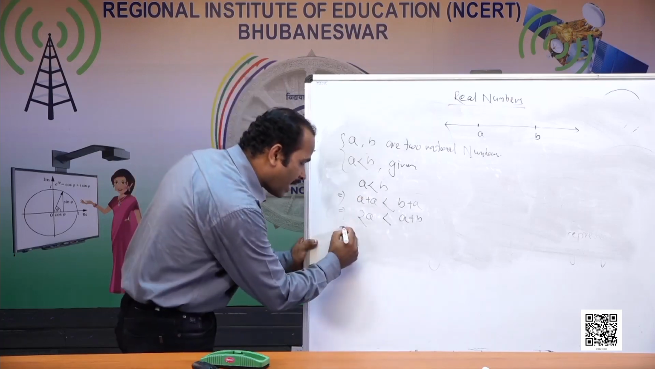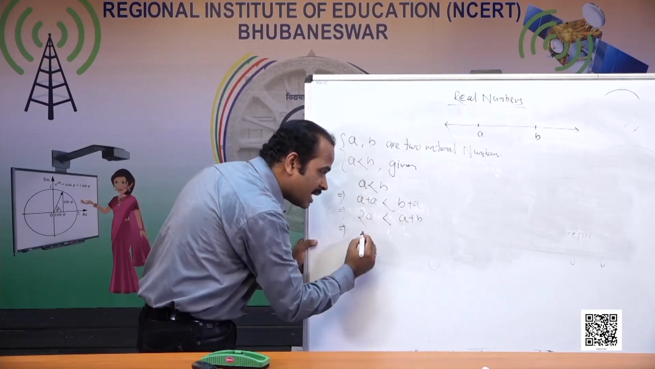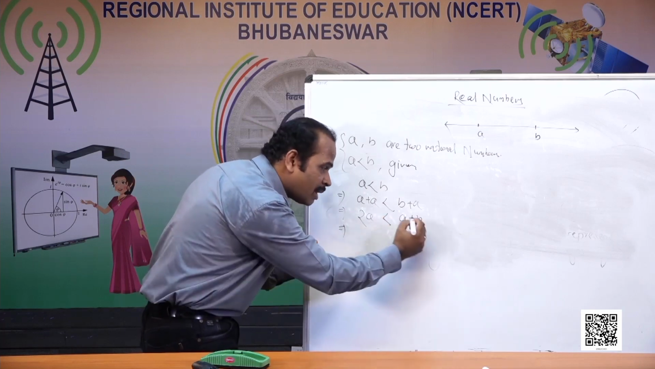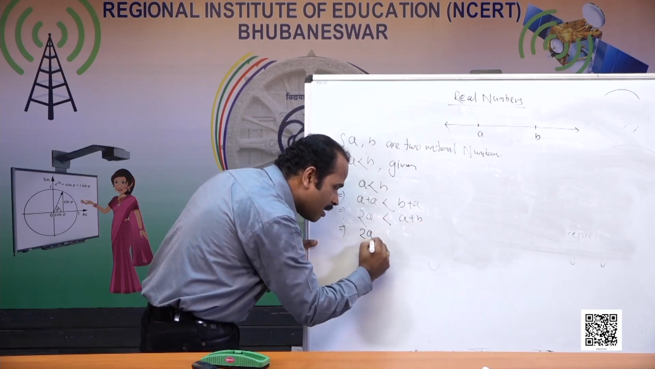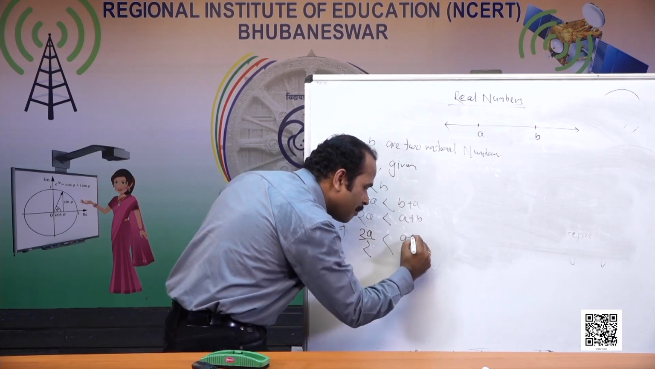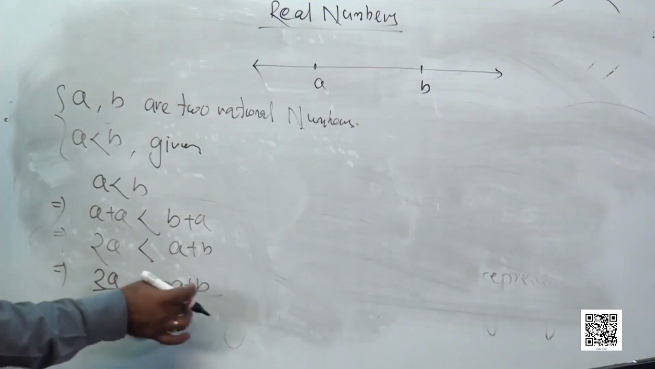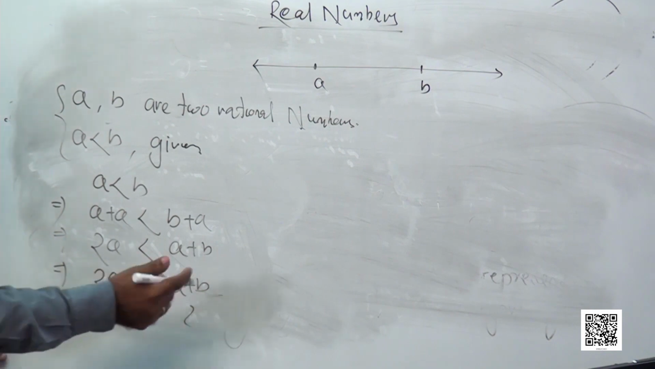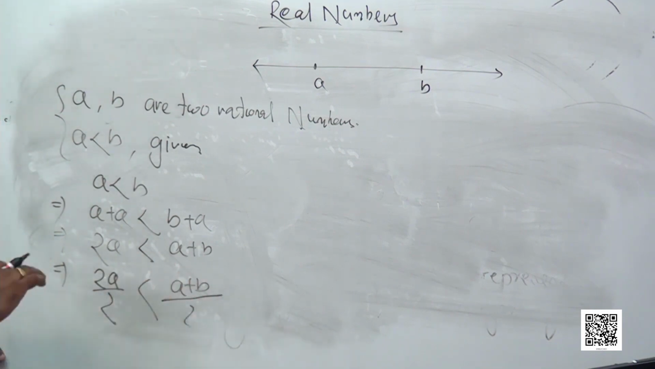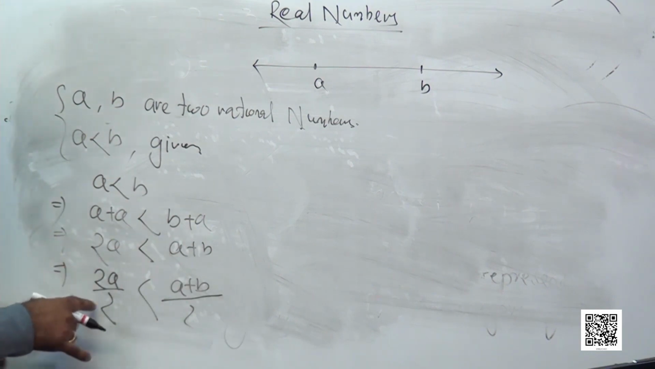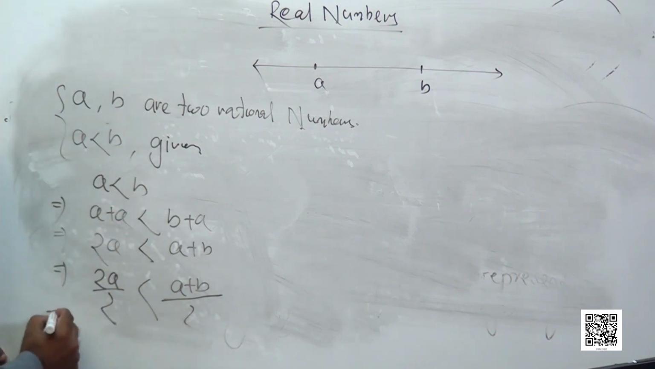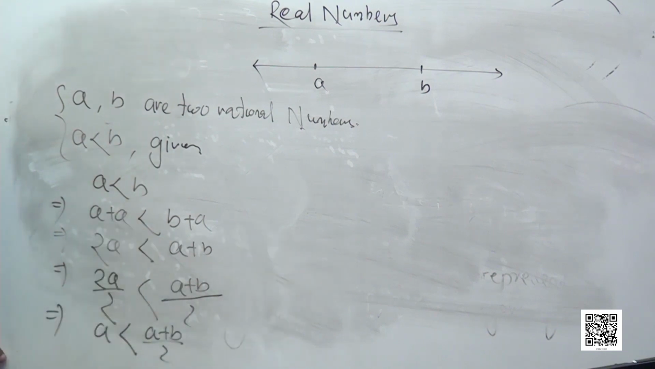So we have 2A is less than A plus B. Now I can write 2A by 2 is less than A plus B by 2. I divided by 2 on either side, which is also by the law of equality. We can divide the same number on either side, and the inequality will never change. So 2A by 2 is less than A plus B by 2. It gives A is less than A plus B by 2.